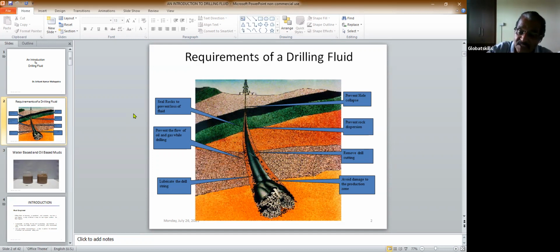Drilling fluid is based on cooling. It's cooling the bit also, cooling the drilling bits, and also to lubricate, and then to balance the pressure, the well pressure.